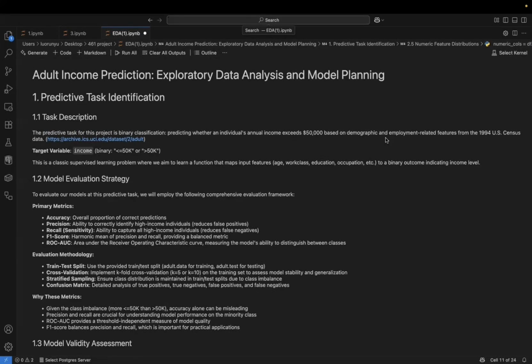Hello everyone, welcome to our presentation on the Adult Income Prediction Project. Our goal is to build a binary classification model using the 1994 census data to predict if an individual earns more than 50,000 a year.